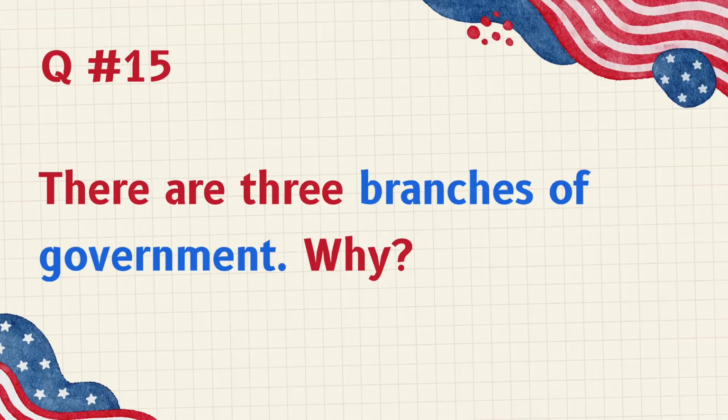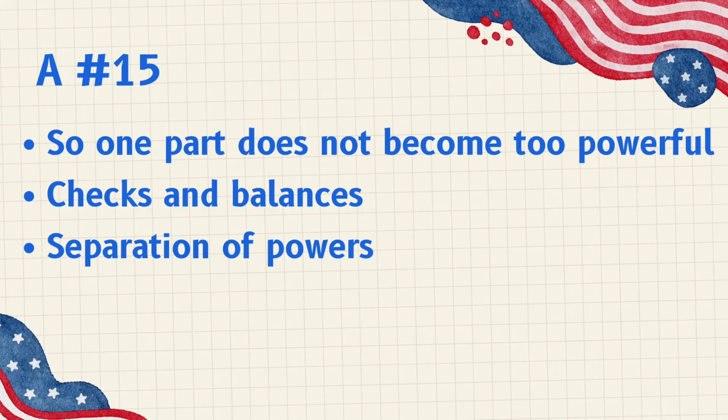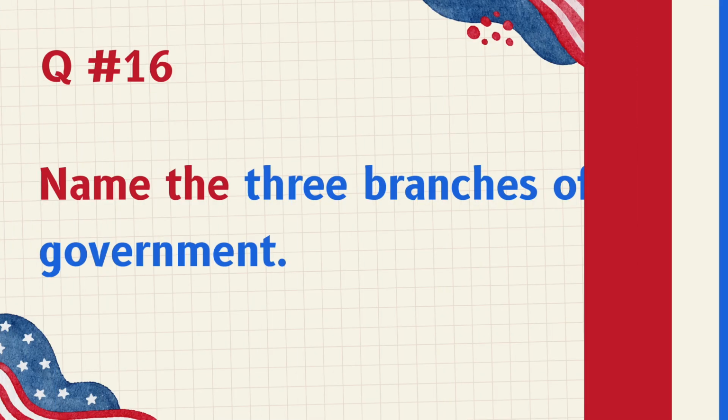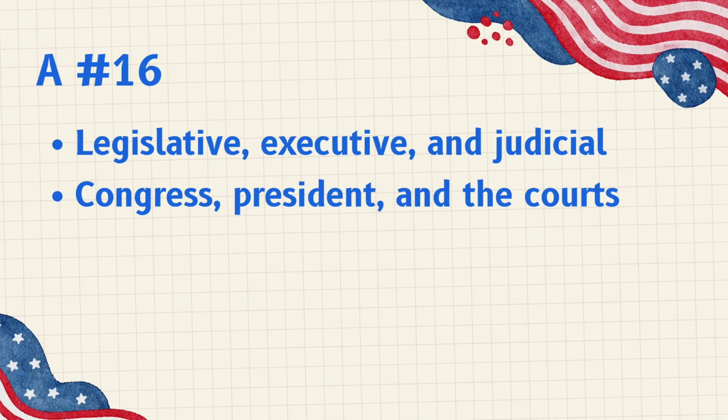There are three branches of government. Why? So one part does not become too powerful. Checks and balances, separation of powers. Name the three branches of government. Legislative, executive, and judicial. Congress, President, and the courts.